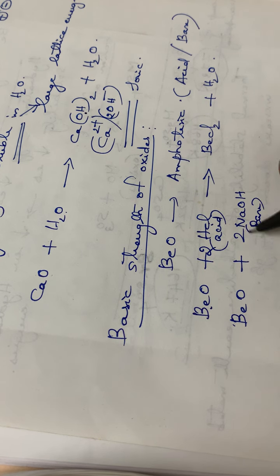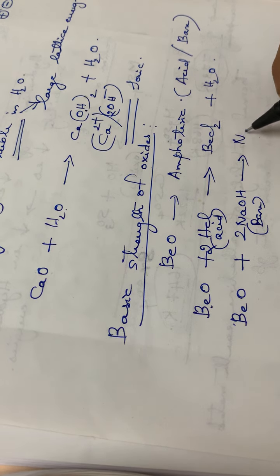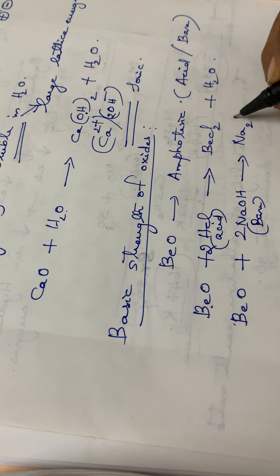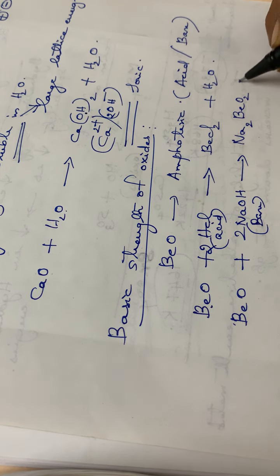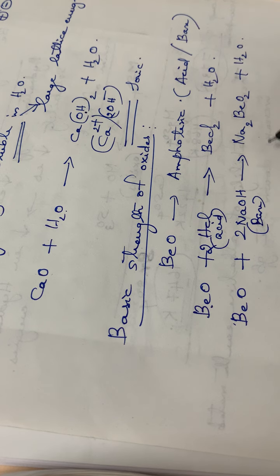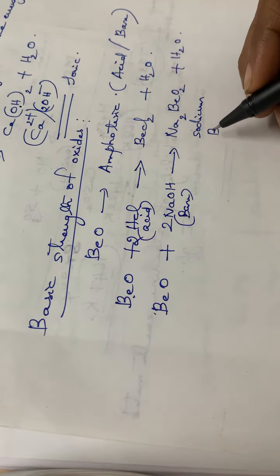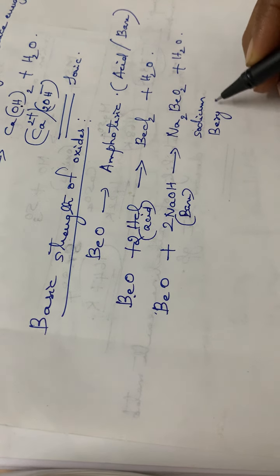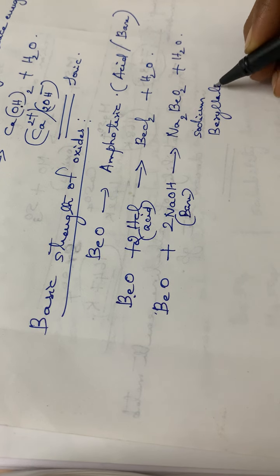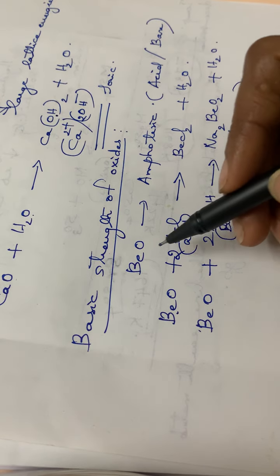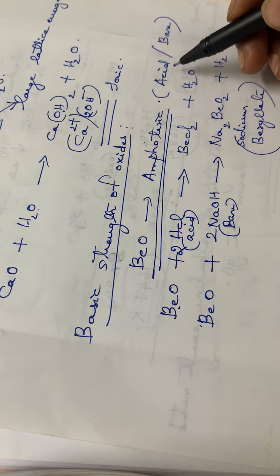So on reaction with base, it forms sodium beryllate, Na2BeO2, plus H2O.